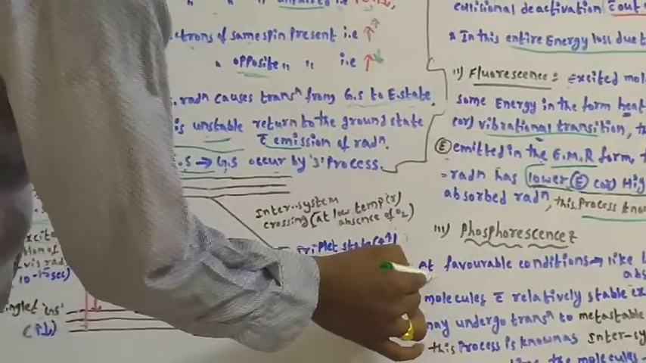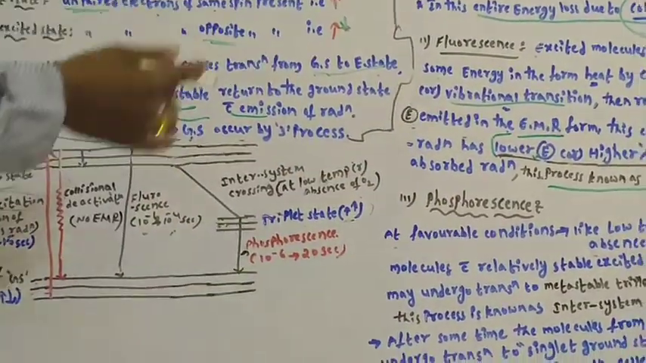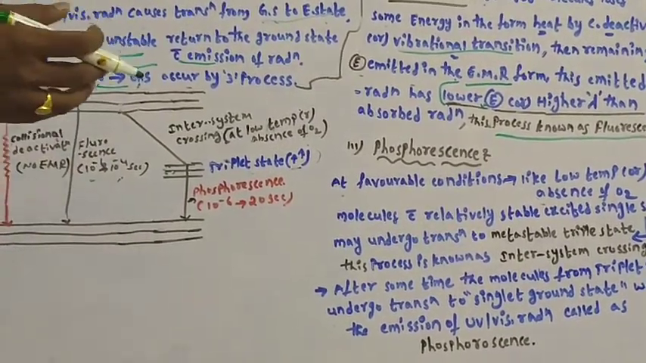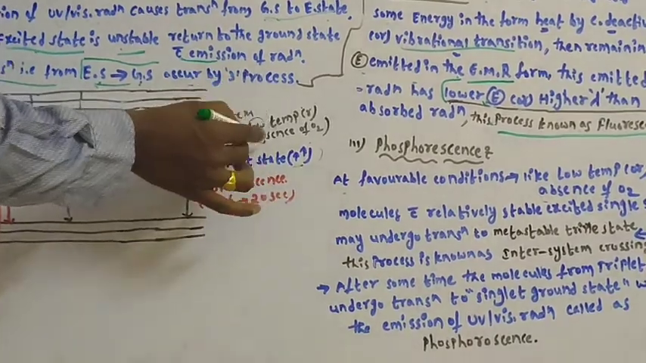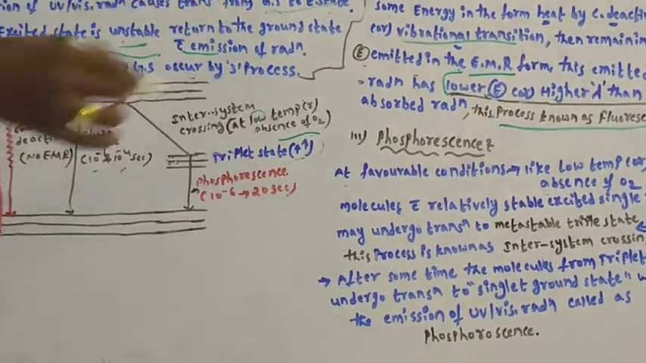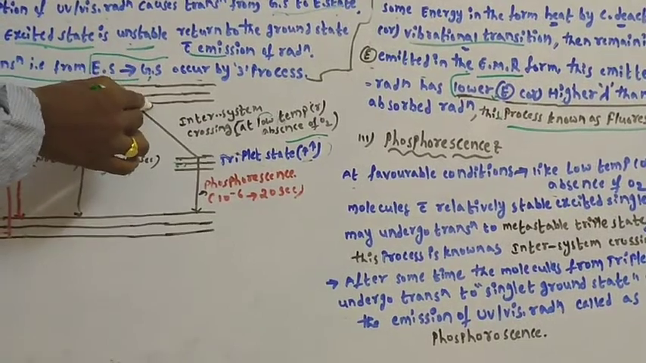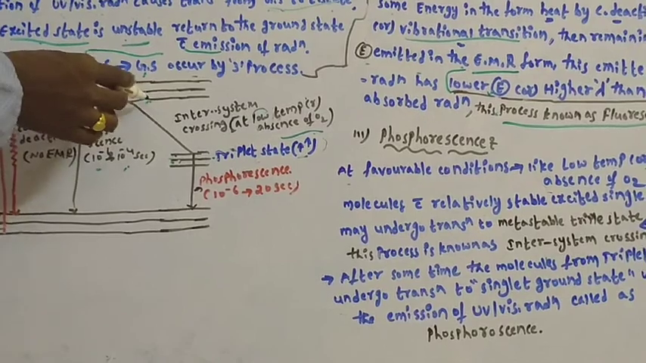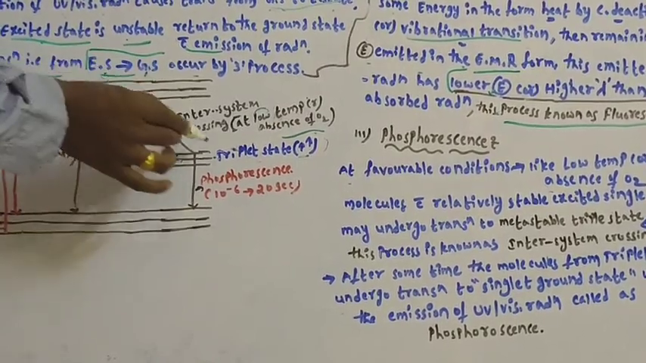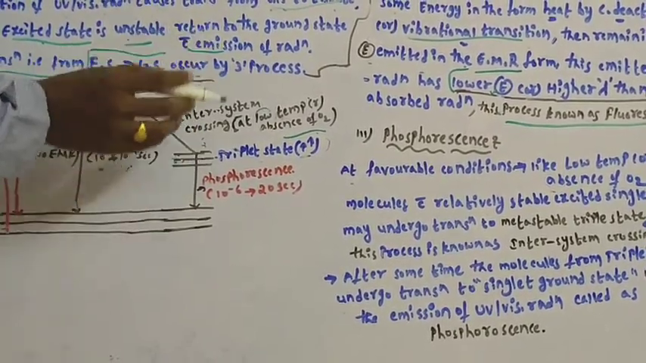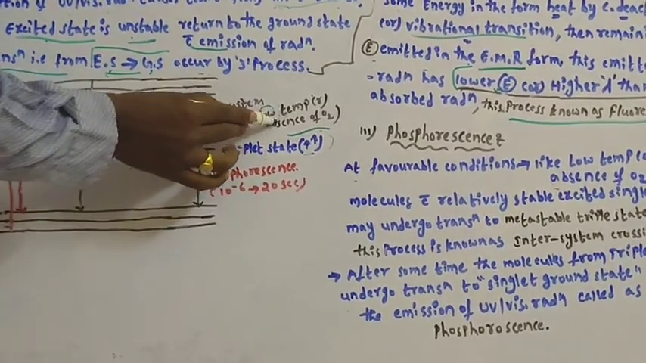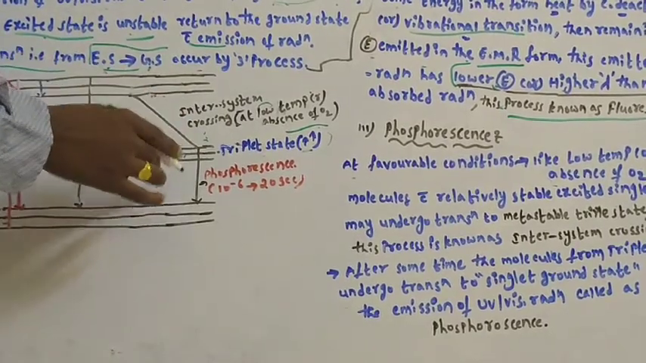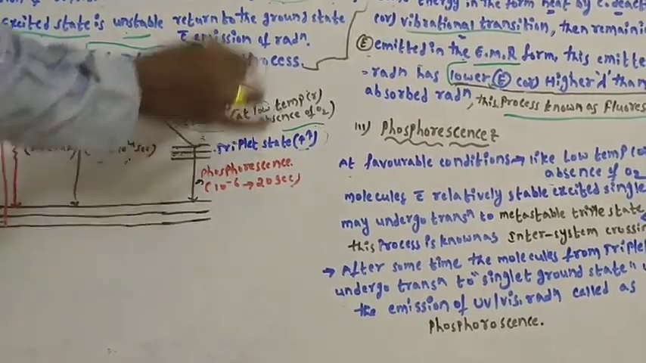At favorable conditions, what will happen? If you create some favorable condition for the excited molecules, that means at low temperature or in the absence of oxygen, the excited molecule or the excited electrons will reach the triplet state from the excited state. In these two conditions, it will reach the triplet state. This process is known as inter-system crossing.